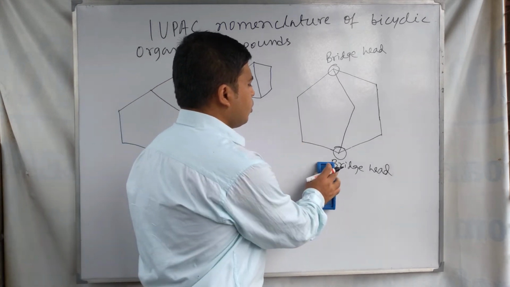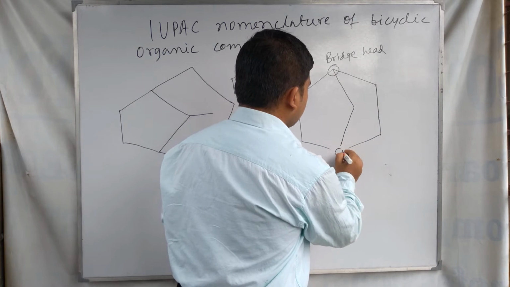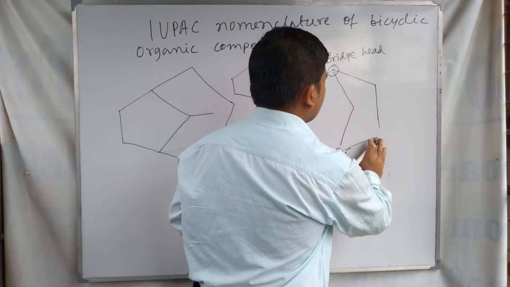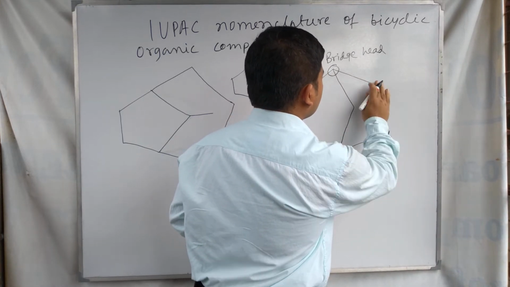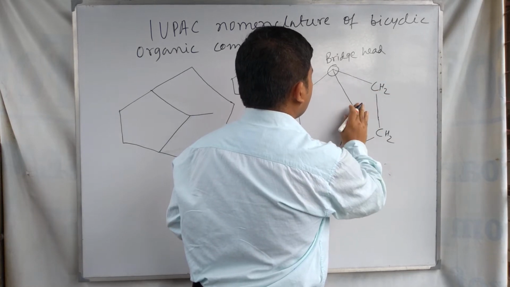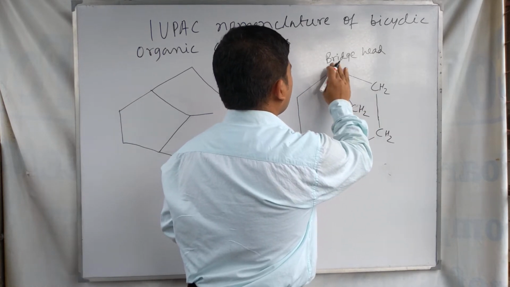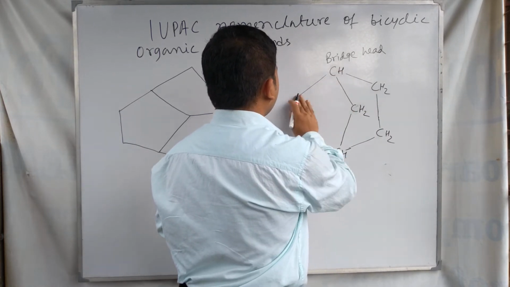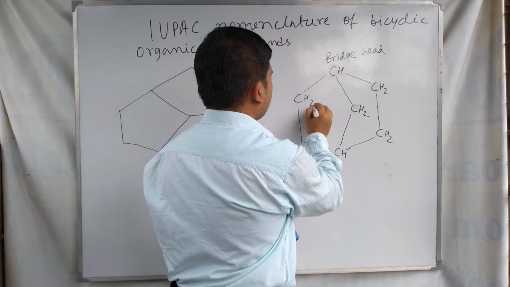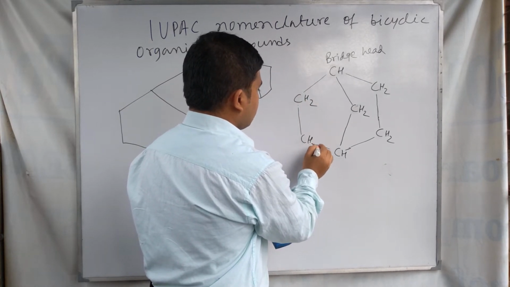So if we draw this structure using carbon, it looks like this: CH2, CH2, CH2, CH2.